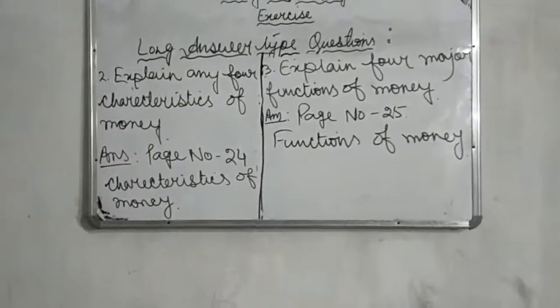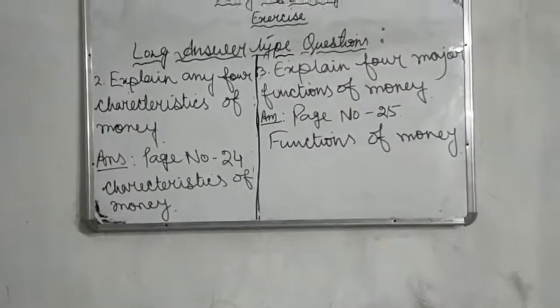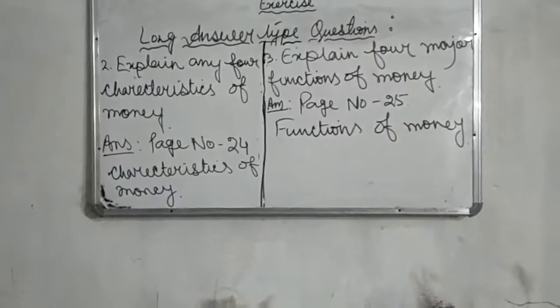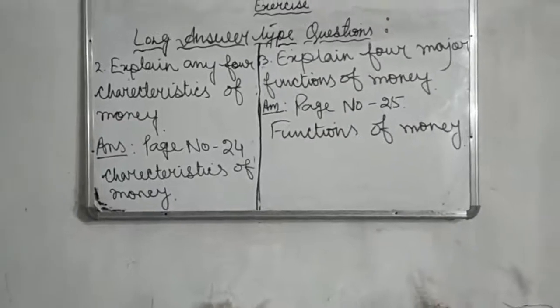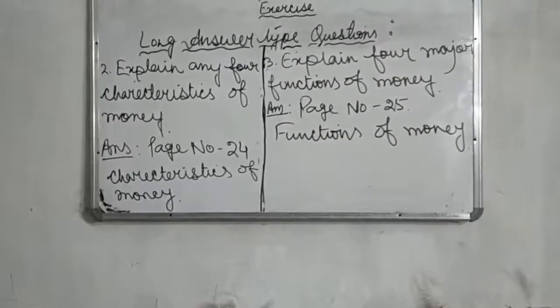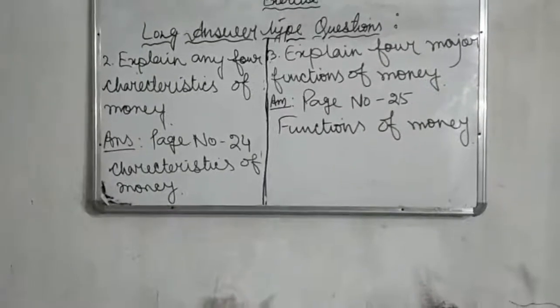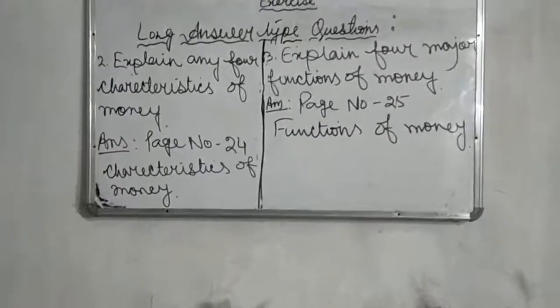Number 3, explain 4 major functions of money. Here is also the same thing. You have to go to page number 25 and from the functions of money you will have to write the 4 major functions of money. Only 4 functions are given here and you will have to write all the functions and please explain every function of money.